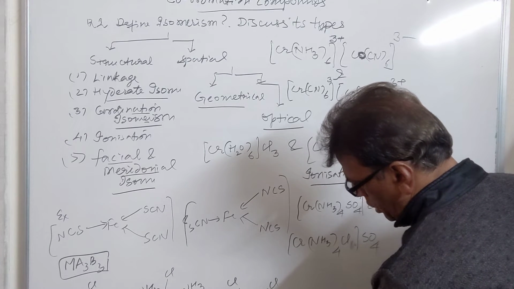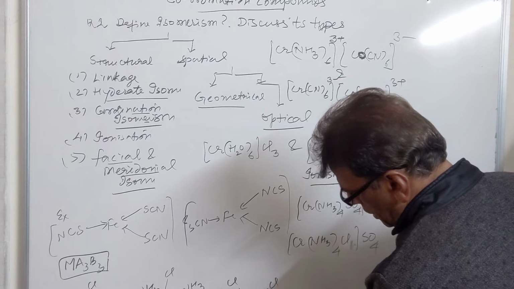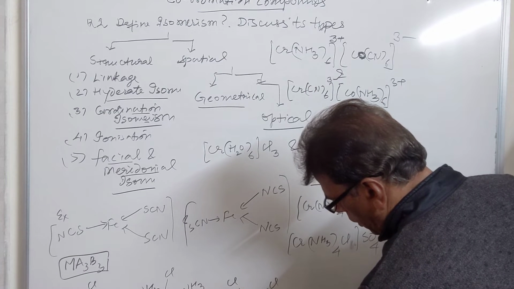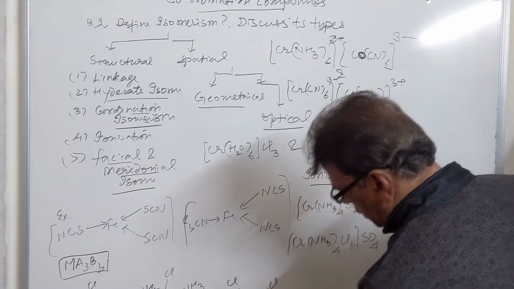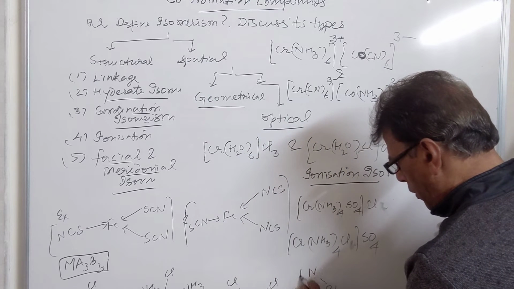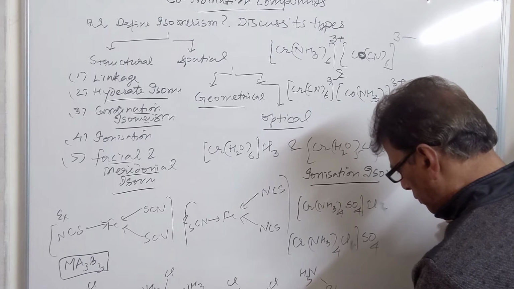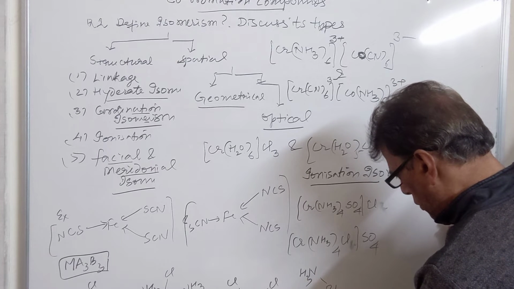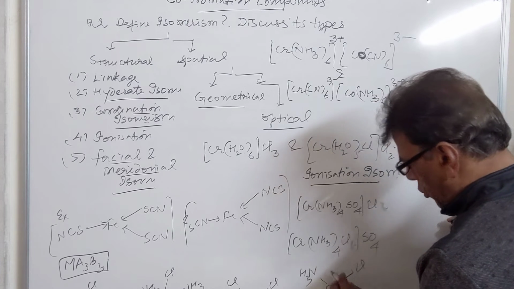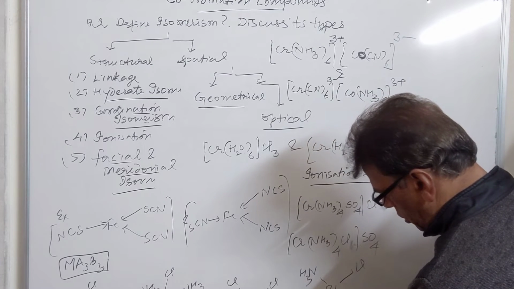This complex is cisplatin, which is used in the treatment of cancer. This is transplatin, where the similar ligands are present trans to each other, in cross positions.